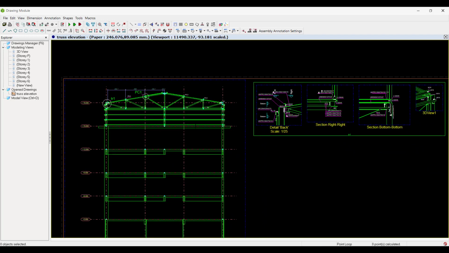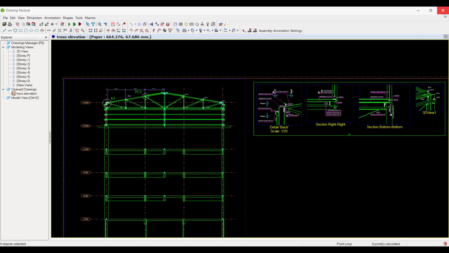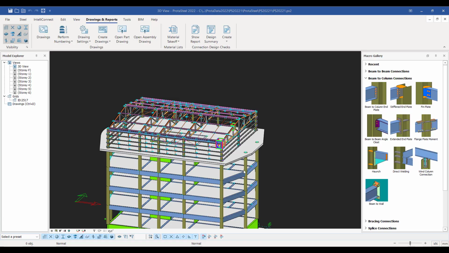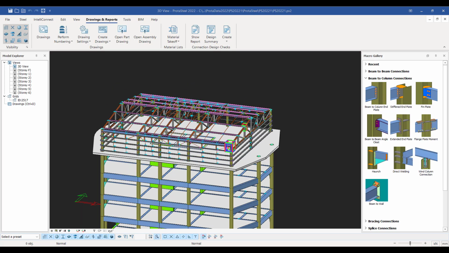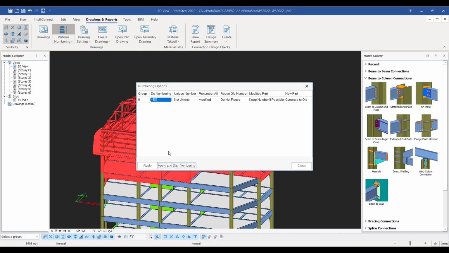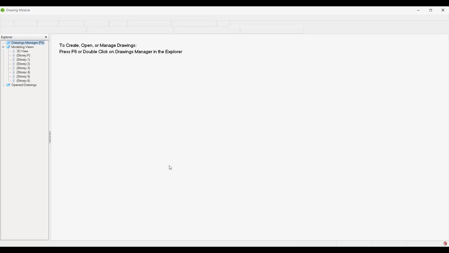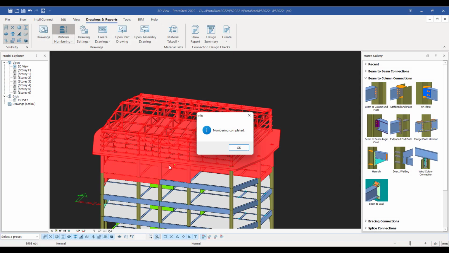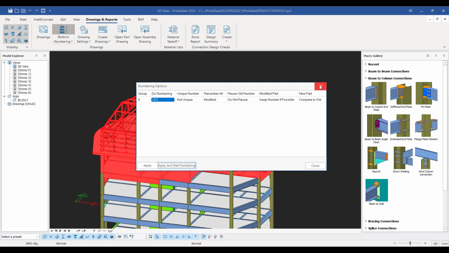So very quickly you can see you can create fantastic detailing of all your connections, different elevations and views through the model here in your engineering drawings. If I come back to the model here, I'm going to select the entire model, and I'm going to ask it to number this. So I can ask it to perform numbering. Let's just apply and start the numbering. What it's doing now is it's numbering every single element within that model, that steelwork model that we've created.